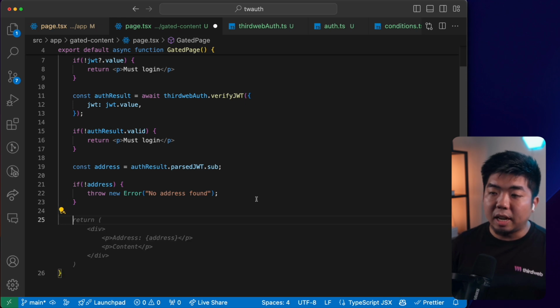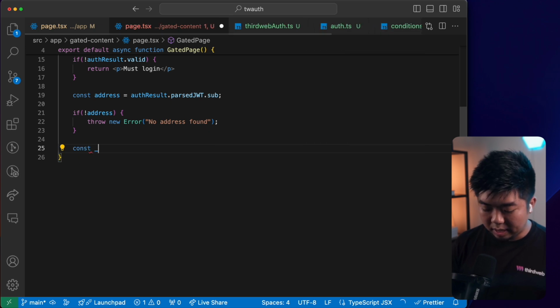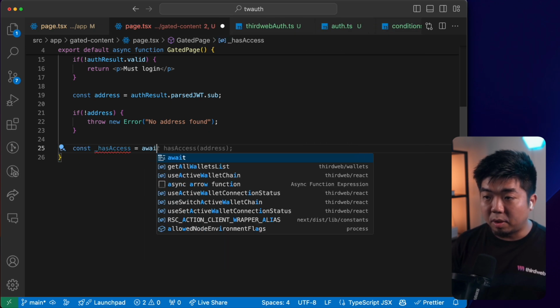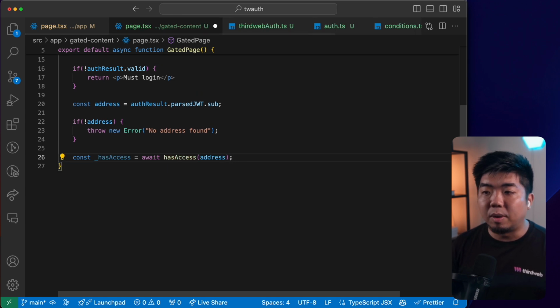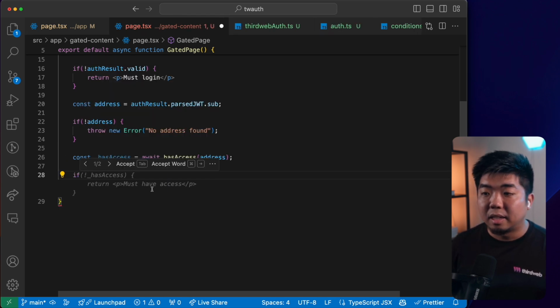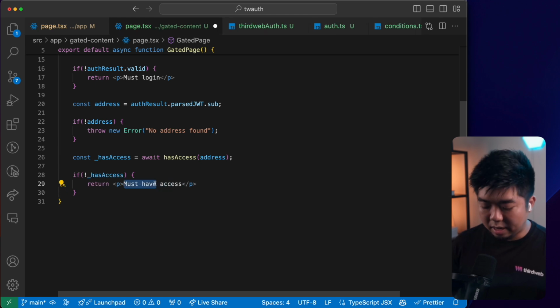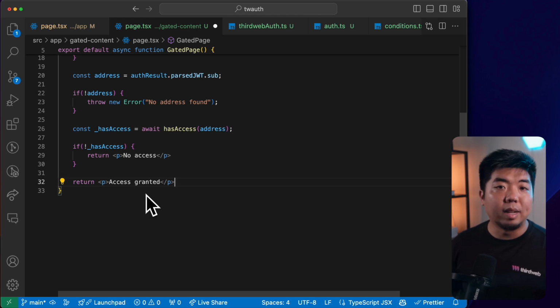And then we're going to check if a user has access to view our token gated content or not. So we're going to say here has access, and we're going to await our has access function and provide it with the address that we got. If the user does not have access, then we'll say here no access. And if the user does have access, then we can show them our token gated content.